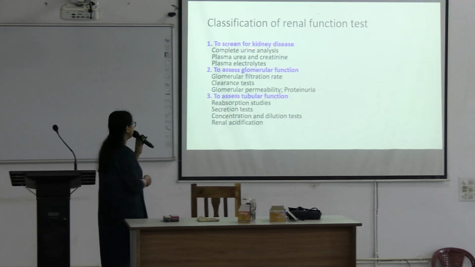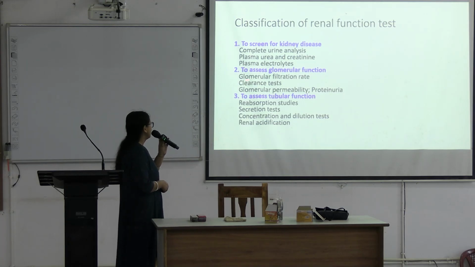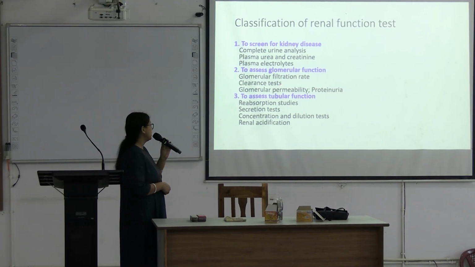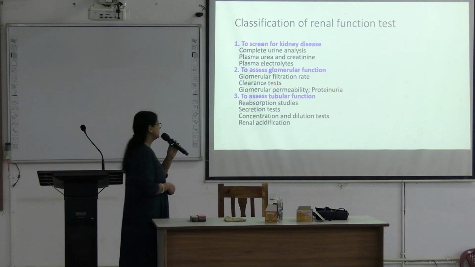We have completed screening of kidney disease, that is complete urine analysis, plasma urea creatinine and plasma electrolyte estimation. Then we read the assessment of glomerular function. Here glomerular filtration rate, that is GFR, eGFR calculation, MDRD equation we have already discussed. Then we have discussed clearance tests. Clearance test of creatinine has completed. Now we will see clearance test using cystatin C and inulin.